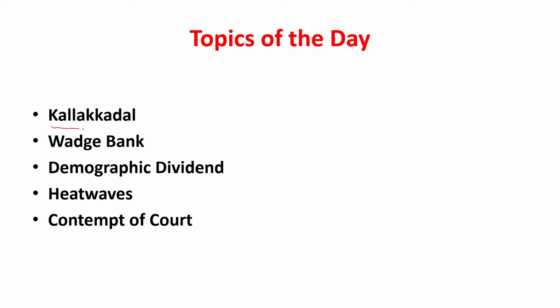First and foremost, we will have to study Kallakkadal. They are a sort of waves formed due to storms. Then we have Wadge Bank, a marine territory.